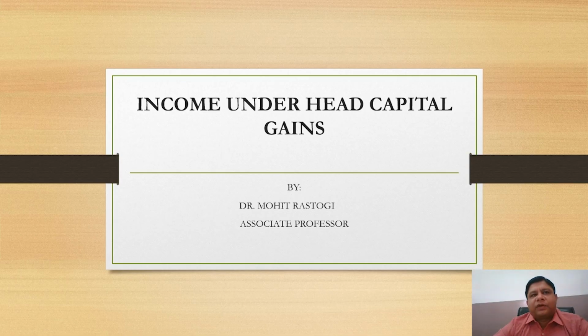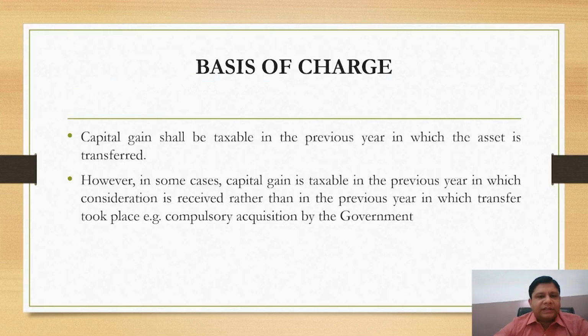As per section 45, profit or gains arising on transfer of a capital asset shall be chargeable under the head capital gains. Following are the conditions to be satisfied to charge any income under the head capital gains. There must be a capital asset. The assessee transfers such capital asset. Third, there must be profit or gain, including negative profit or gain, on such transfer. The transferred asset should be a capital asset at the time of transfer. So let's start with this chapter.